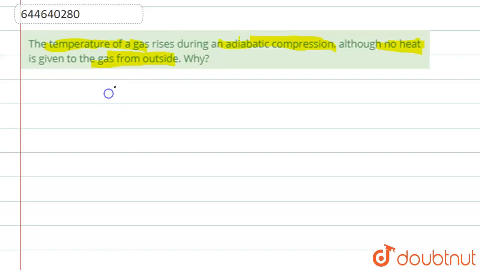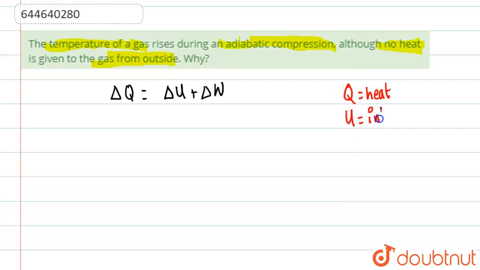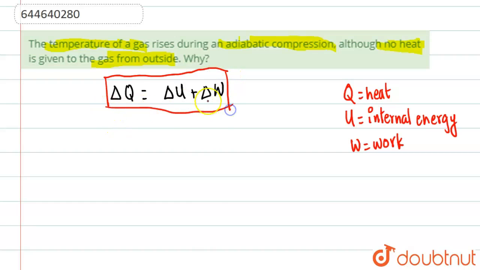We have delta Q is equal to delta U plus delta W. Where Q is heat, basically I'm writing over here. Q is heat and delta Q is change in heat. U is internal energy and basically W is work. And since we are using these delta signs, it means all are talking about change in their quantities.